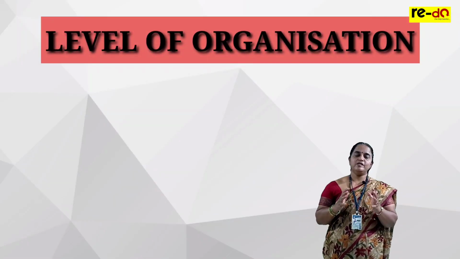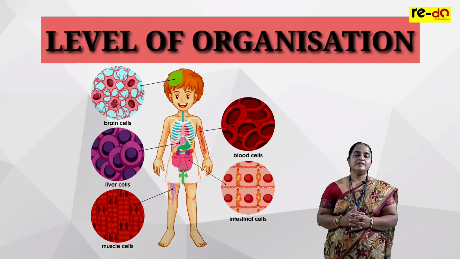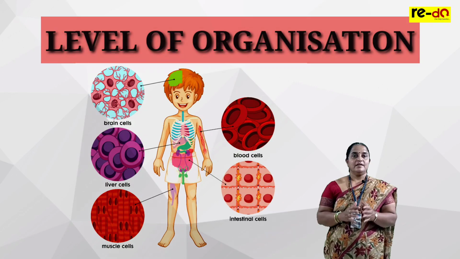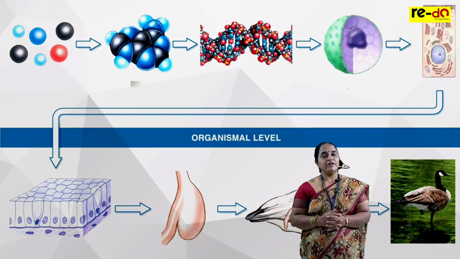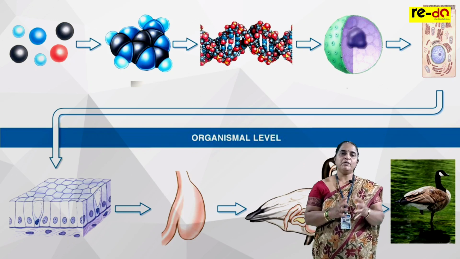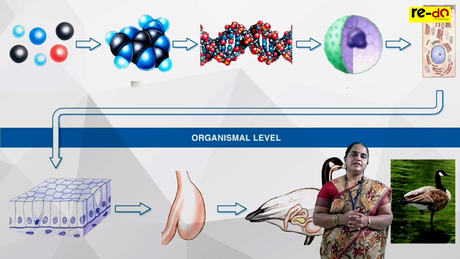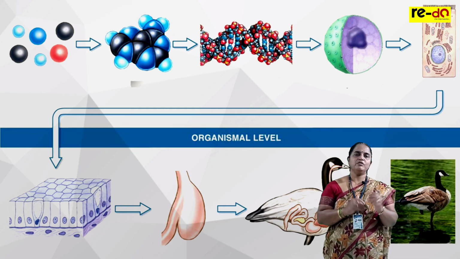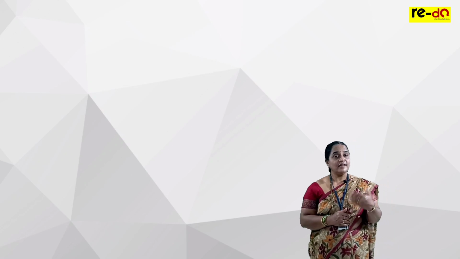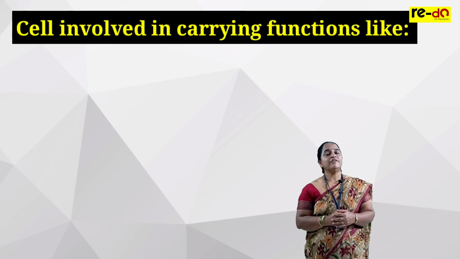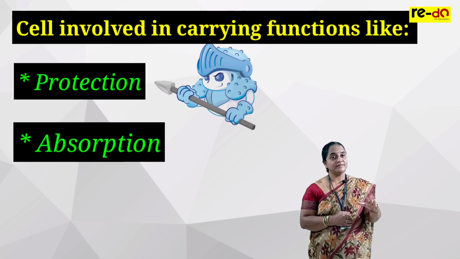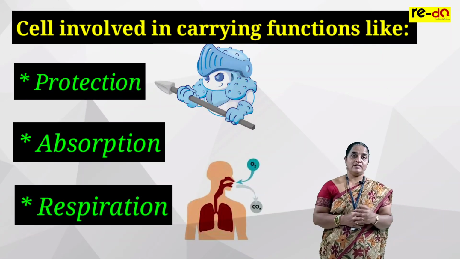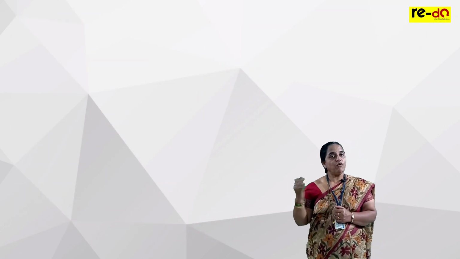First step, if you see the body of the animal, it is made up of cells. There is one group in kingdom Animalia where cells are aggregated. It is a group of cells forming an animal body. This we call cellular grade of development. There is only one group showing this kind of development. Here, cells are involved in carrying out various functions like protection, absorption, respiration, and so on.